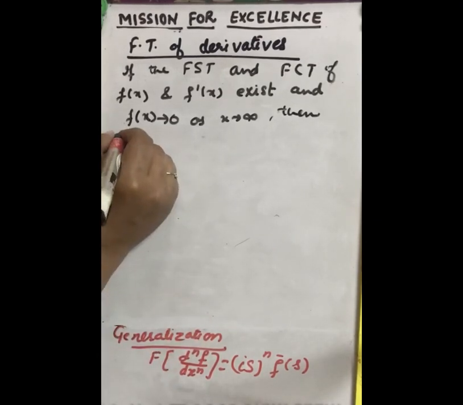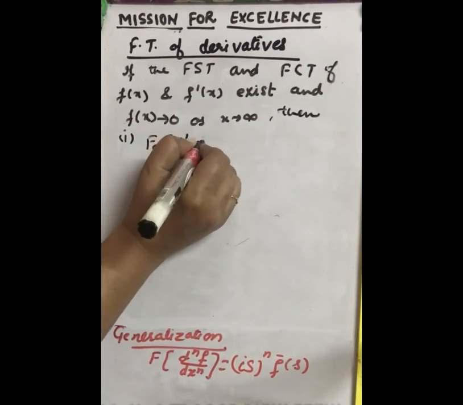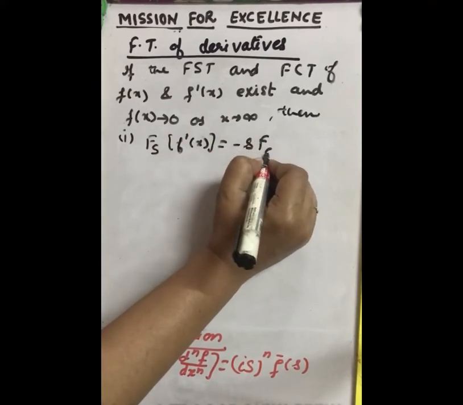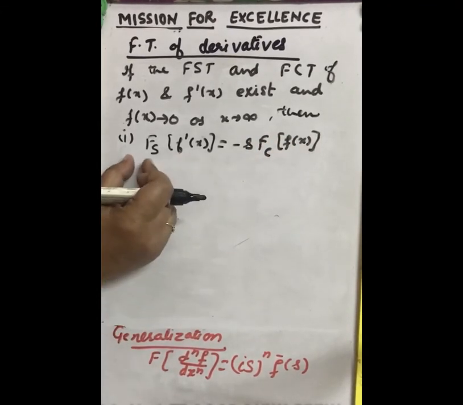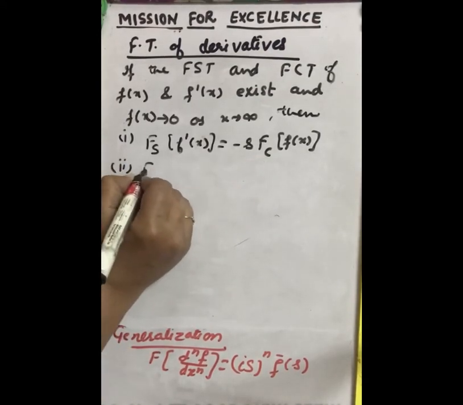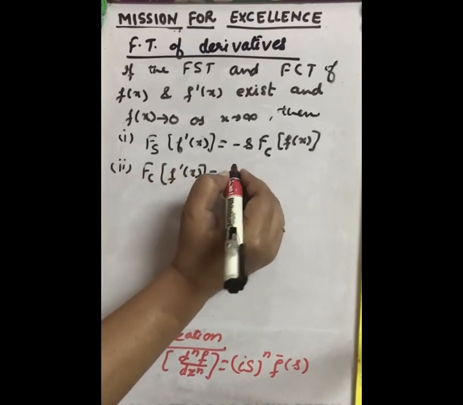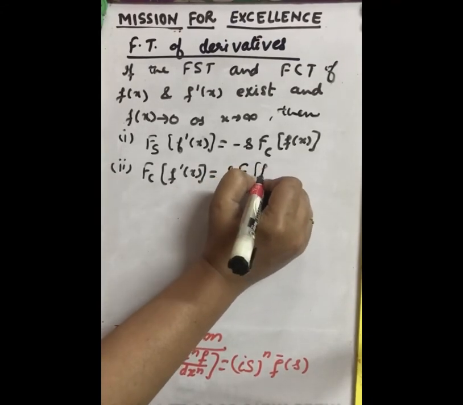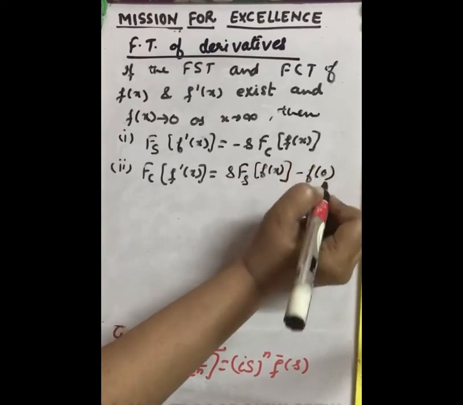Now the Fourier sine transform of the derivative of f(x) is equal to minus s times the Fourier cosine transform of f(x). So when you take the derivative, the sine transform is converted to cosine transform. In the second one, the Fourier cosine transform of f dash x is converted to the Fourier sine transform with plus sign, s Fs(x) minus f(0).